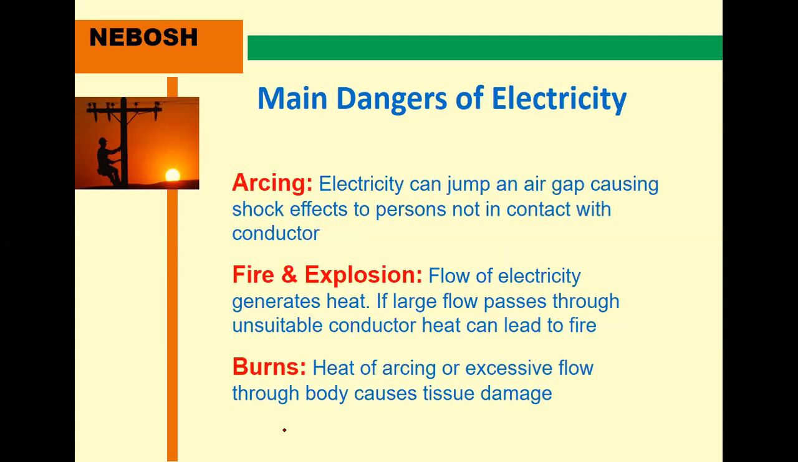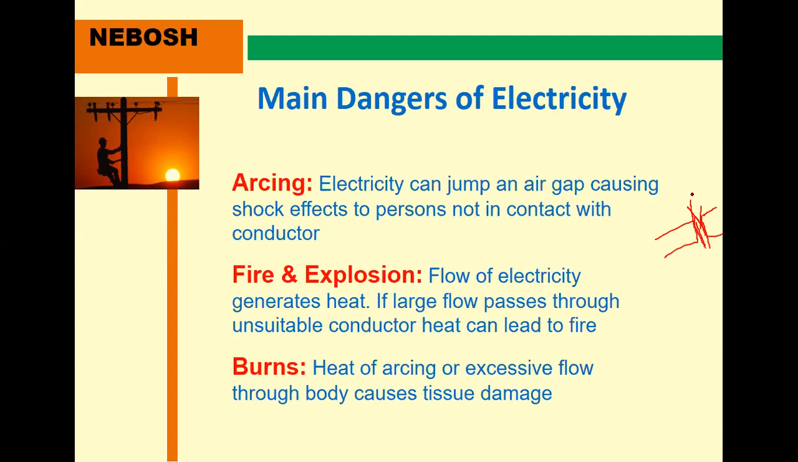Okay. Main dangers of electricity. The first one is arcing, fire, explosion, burns. I already told you about arcing before. Electricity can jump an air gap, causing shock effects to persons not in contact with the conductor. For example, these are two electric wires, or electric rods. These two leak internally. If you never touch them, because of the leak, that is a discharge, nothing but electric discharge, or electric radiation. This is known as arcing. At that time also you may get danger.